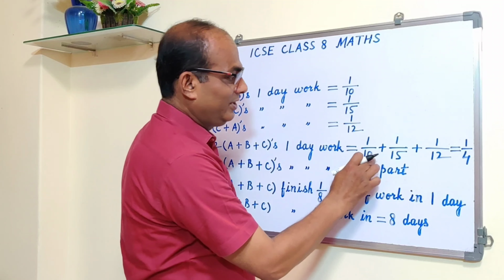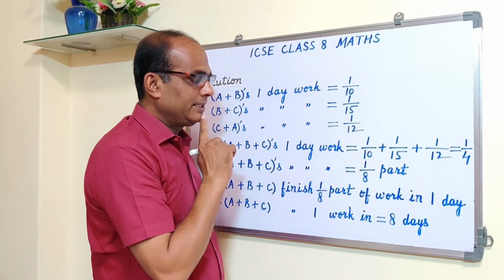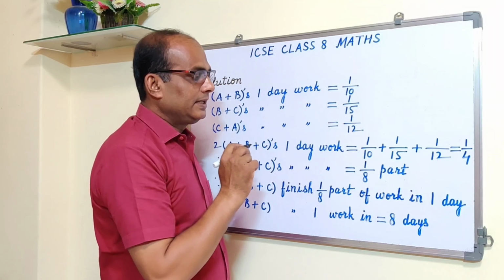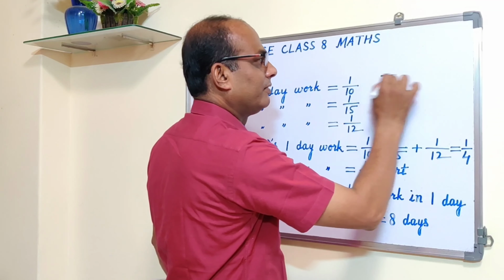How will you get it? Should I show you? See, 1 upon 10, 1 upon 15, 1 upon 12. The LCM will be how much? 60. LCM is 60. 10, 15 and 12, 60 is the LCM.